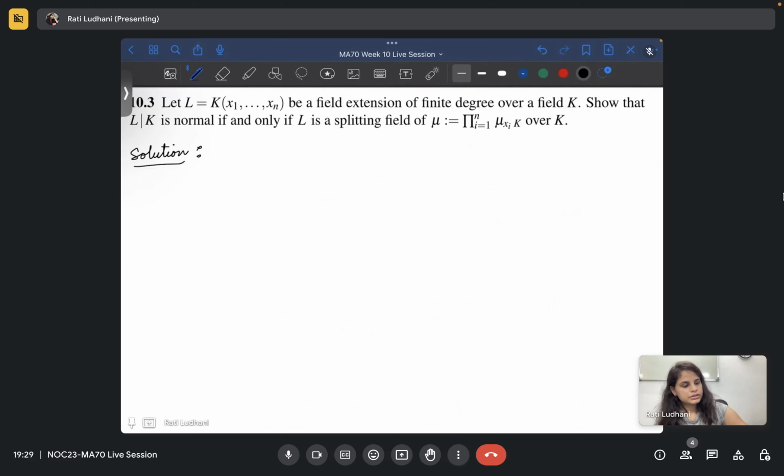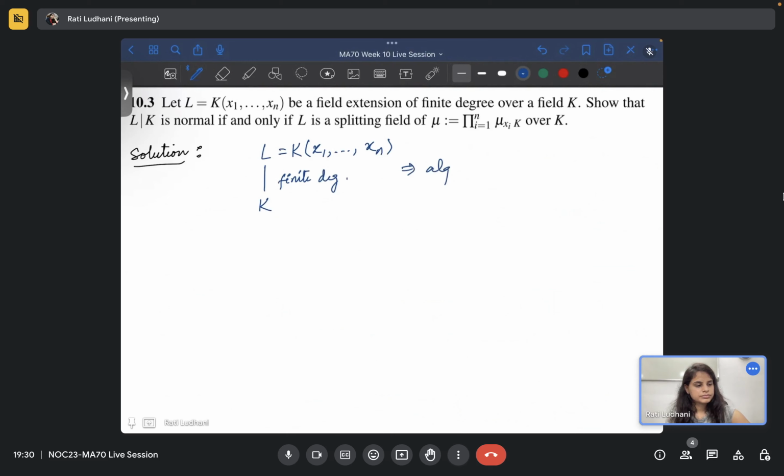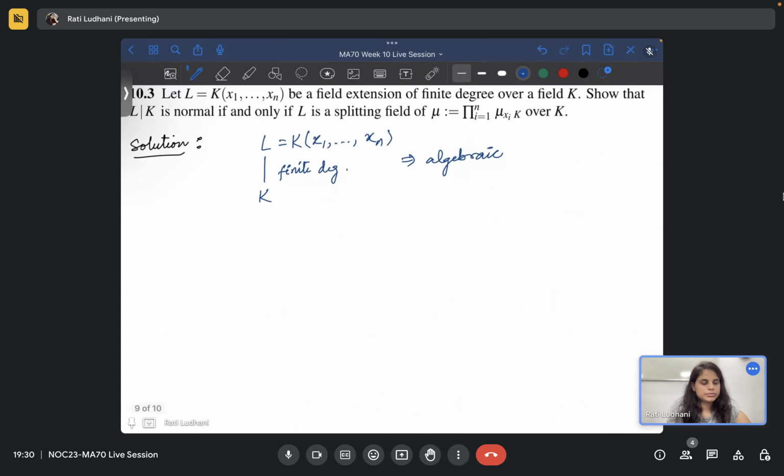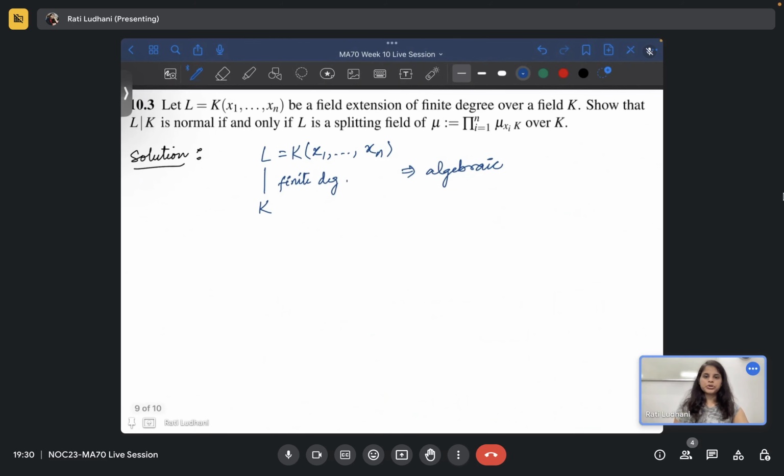Let L equal K(x1, up to xn). This is a field extension of finite degree. The xi's are such that this is of finite degree, so at least we can say that these xi's are algebraic. Finite extensions are always algebraic, because you can always find a polynomial corresponding to every element because of the basis thing, you know that.